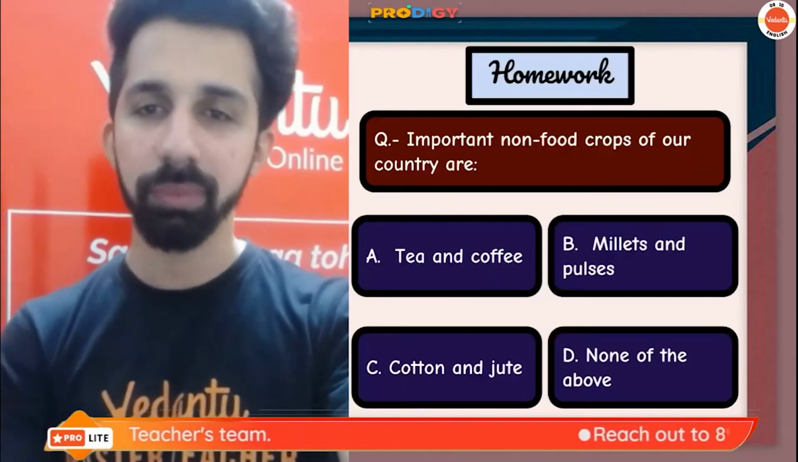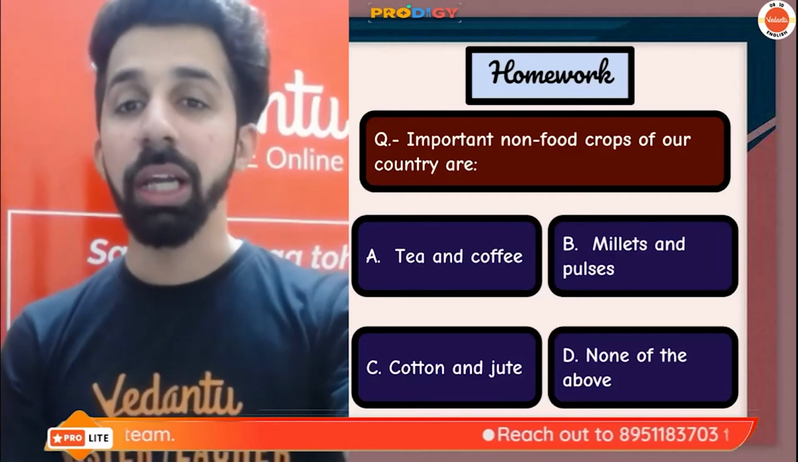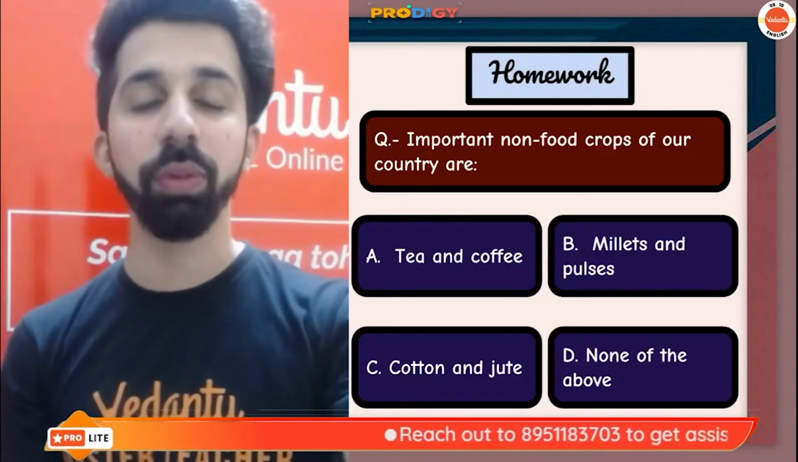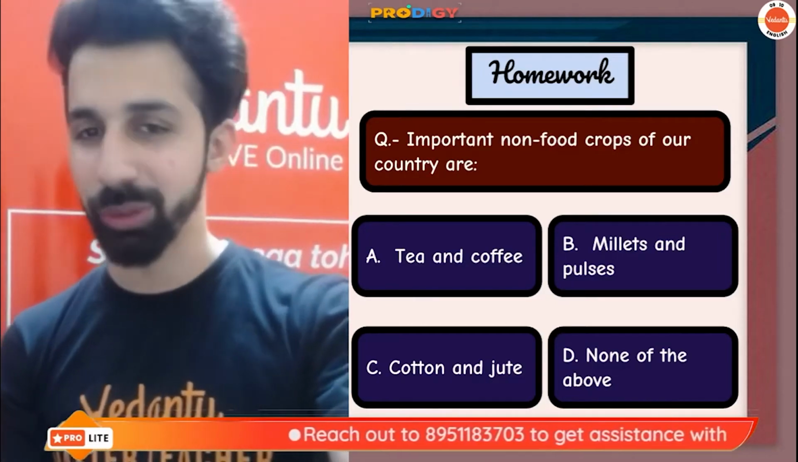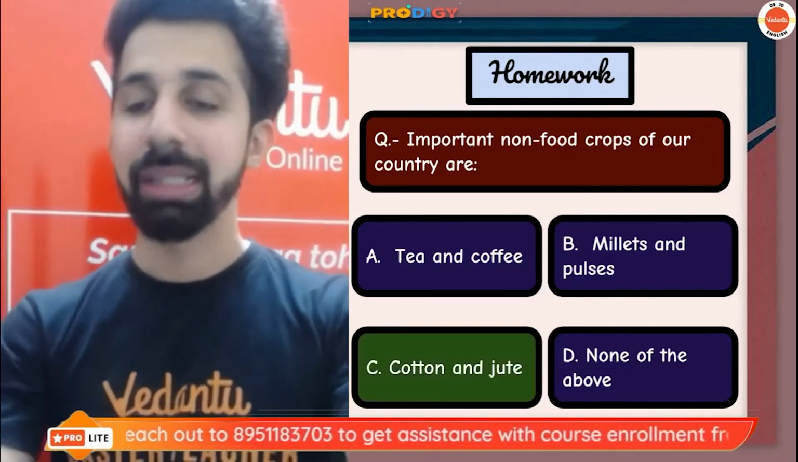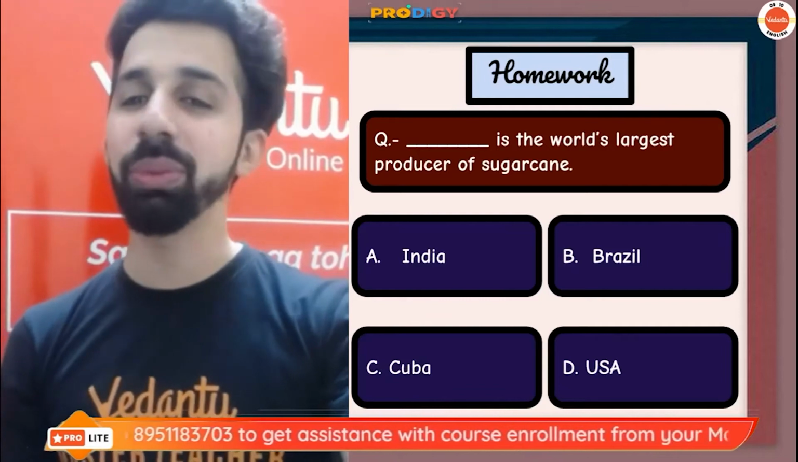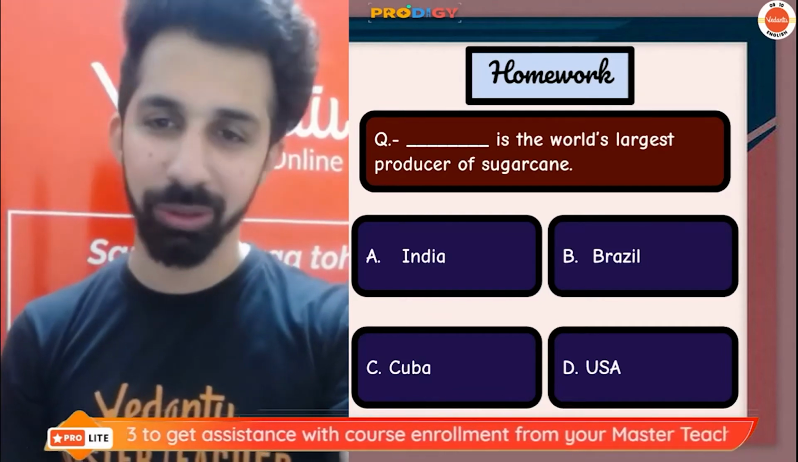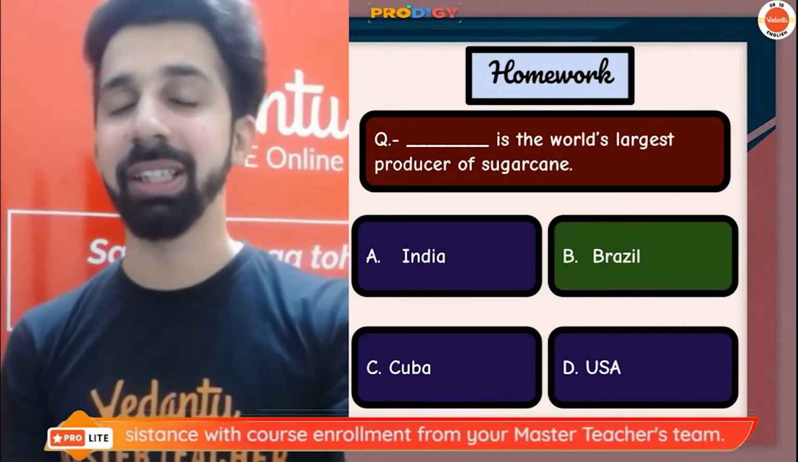The questions are: important non-food crops of our country are. This was the very first question, and the right answer was option C, cotton and jute. The second question was: Dash is the world's largest producer of sugarcane, and the country is none other than Brazil.